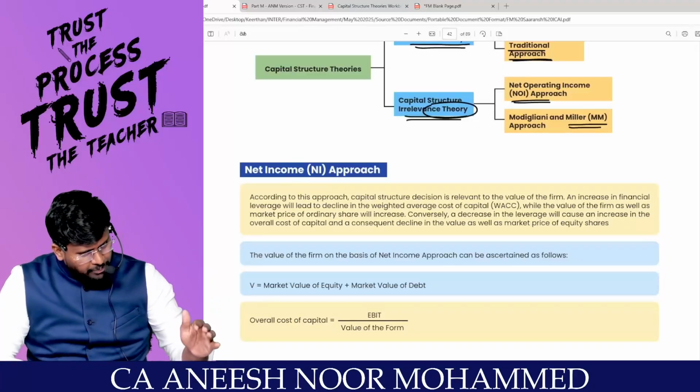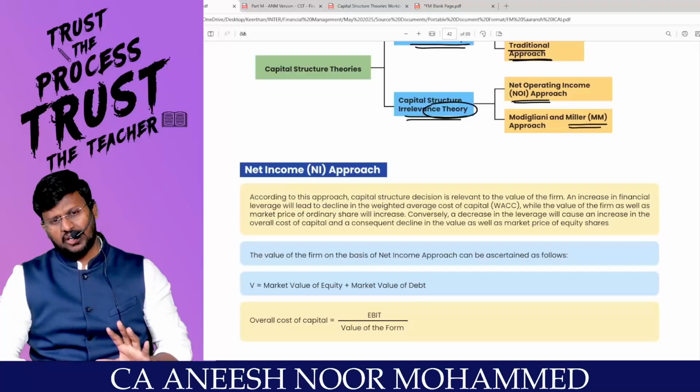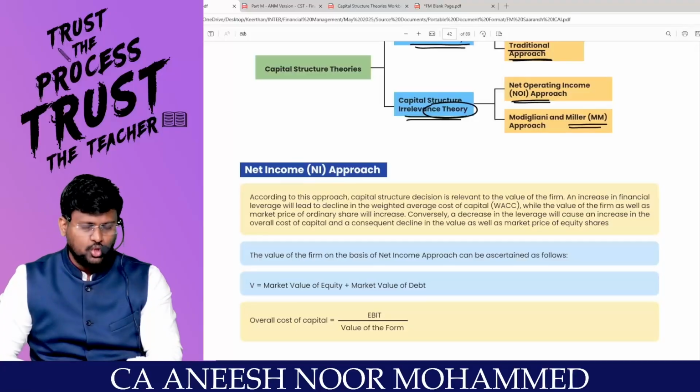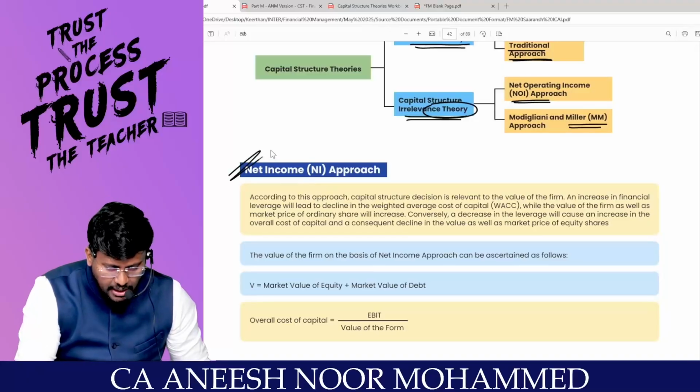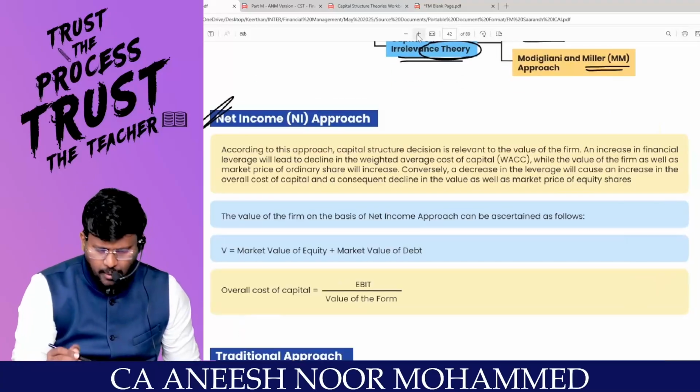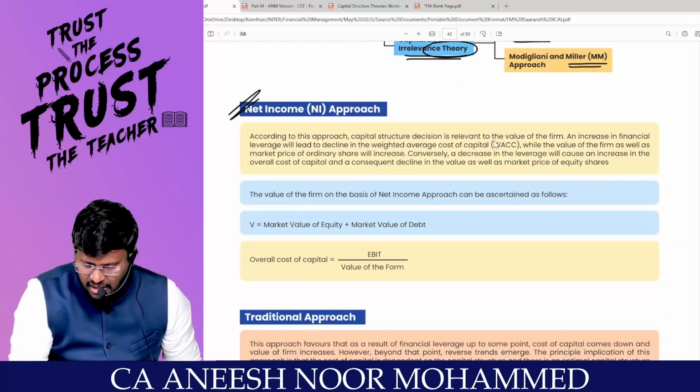So if any company injects debt into the capital structure, since KD is a cheaper source of finance, surely KO reduces. If KO reduces, the value of the firm increases. This is the NI approach. According to this approach, capital structure decision is relevant to the value of the firm.